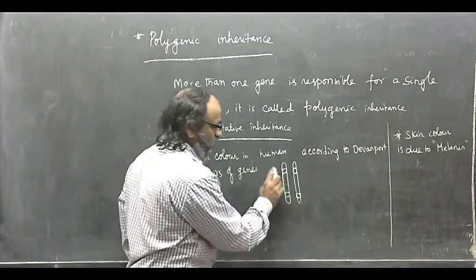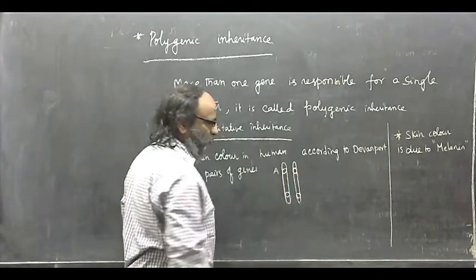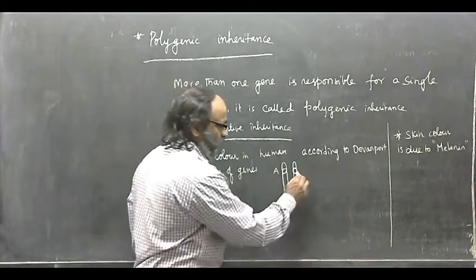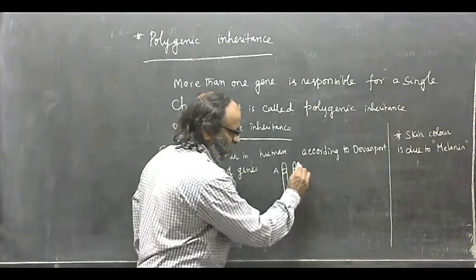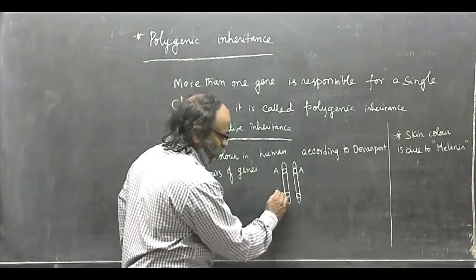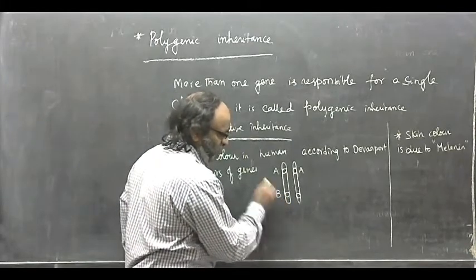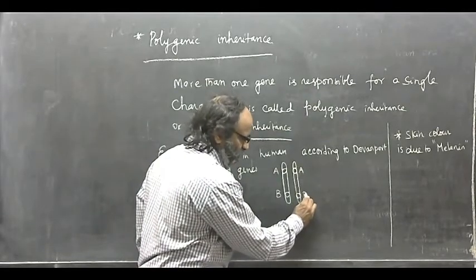If the gene is capital A at this locus, and also capital A at this locus, and the gene is B at this locus, and B at this locus.